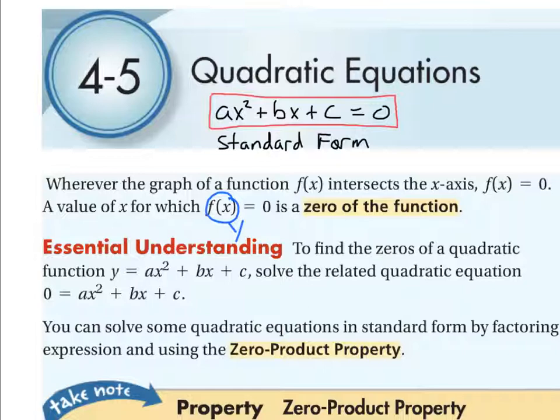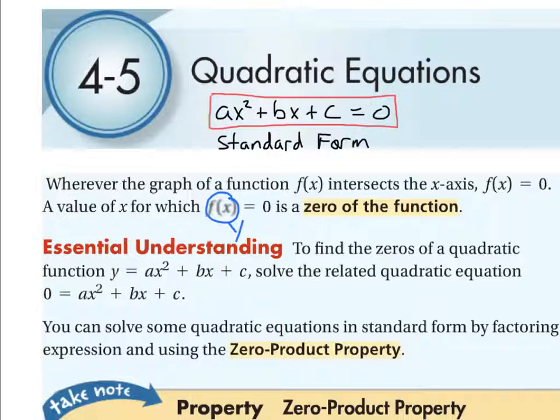So, if we have an equation, y equals ax squared plus bx plus c, that equation, if we graph it, is not a line. In Algebra 1, you guys graphed a lot of lines. Well, we're no longer graphing lines in here. And we're not going to be graphing right now.